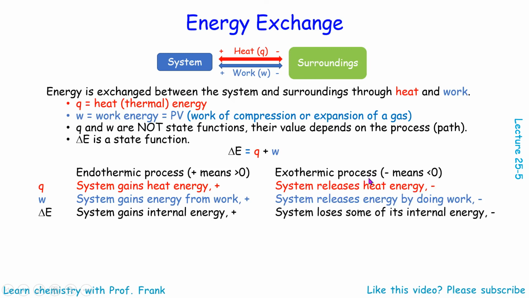An exothermic process is exactly the opposite. Negative Q means the system loses energy. Negative W means the system releases energy by doing work on surroundings. Negative delta E means the system loses some of its internal energy.